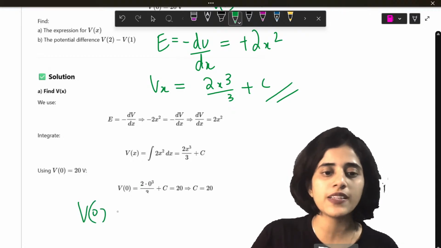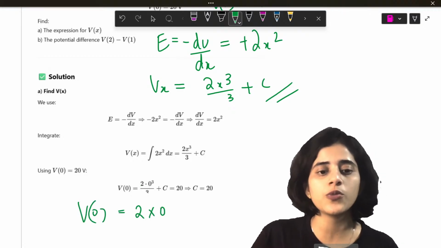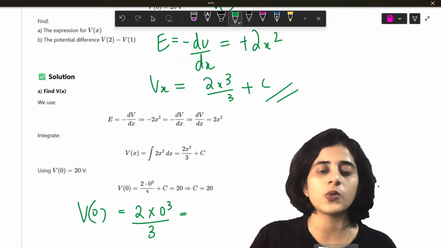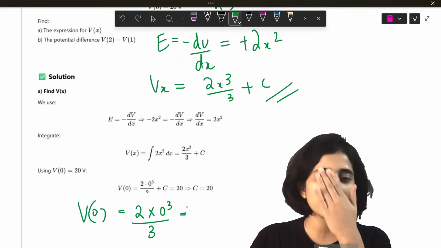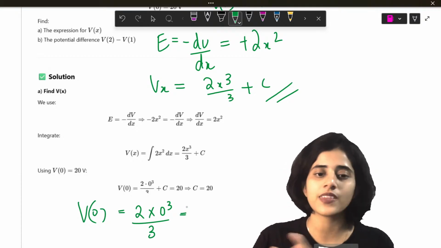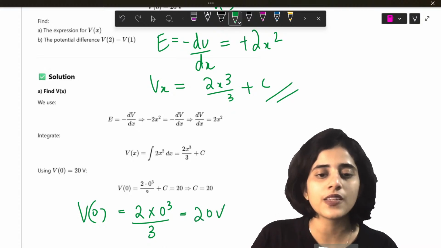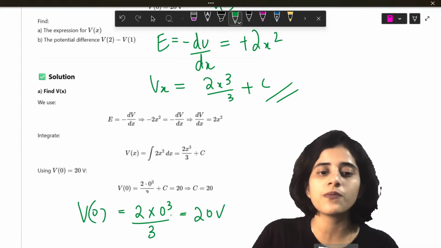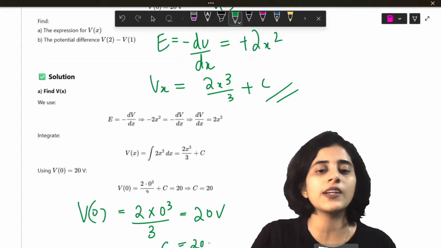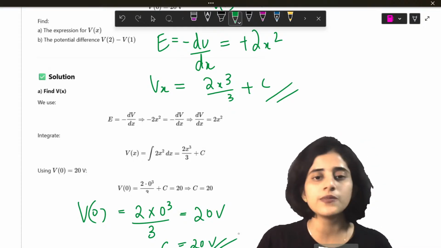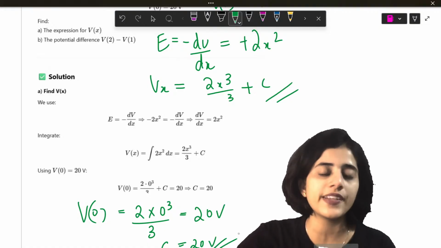V of 0 is found by substituting. So 2 into 0 cube by 3, which is what? 2 into 0 is 0, by 3 is nothing else but 0. So you will get this as 0. So the constant will be 20 volts. Okay? Constant will be 20 volts.